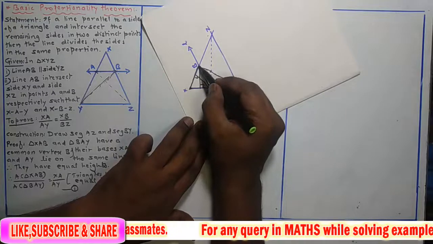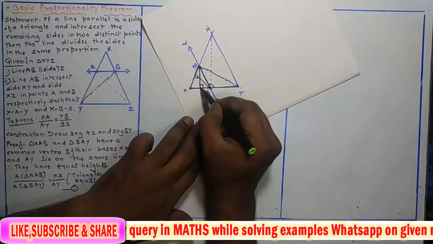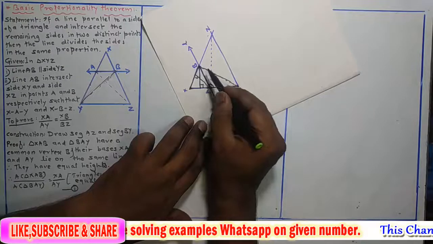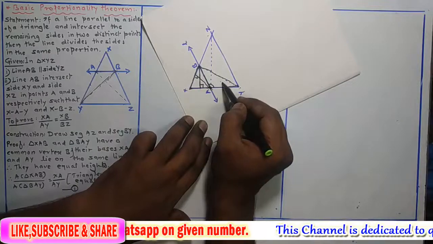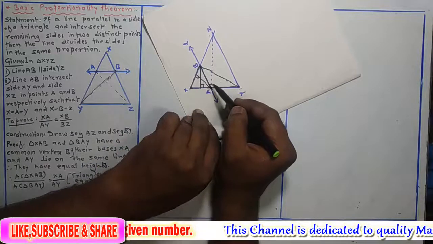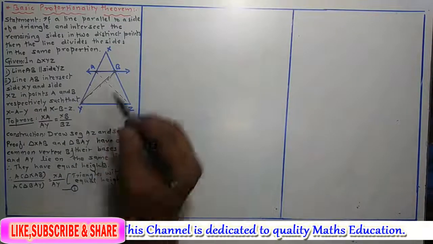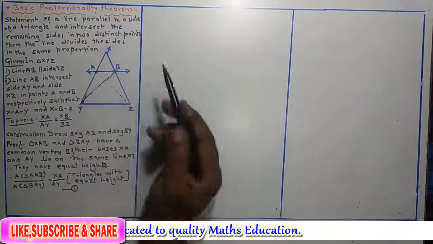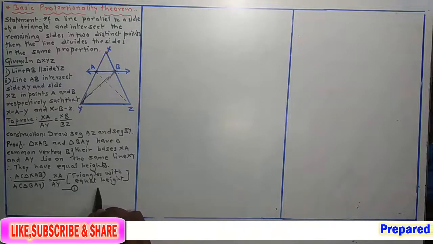Okay, and from that vertex, if we draw a perpendicular on this base AX, then this perpendicular is the height for both triangle XAB as well as triangle BAY. That means those two triangles have equal heights. And we know if two triangles have equal heights, then the ratio of their areas is equal to the ratio of their bases. So the base of the first triangle we consider as XA and the base of the second triangle we consider as AY. So you will get XA upon AY, triangles with equal height. We write the reason, say this is equation number 1.